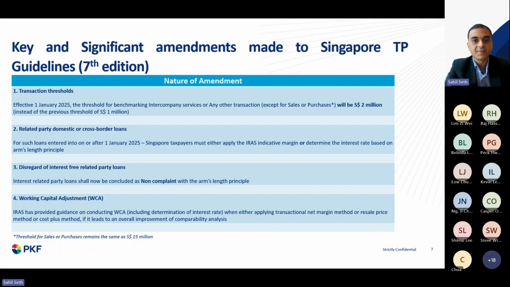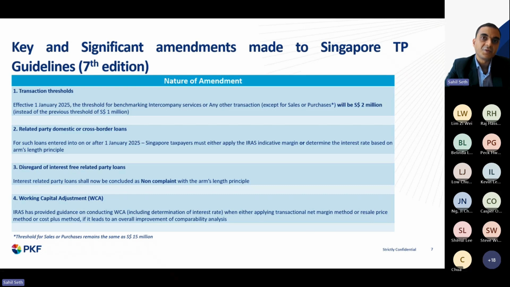These are permissible by law, and they are done to improve the differences between the comparable companies or benchmarking analysis companies and the Singapore entity or the tested party, right? The main caveat here is that companies can perform any kind of adjustment as long as it improves the comparability analysis. There is a full detail on this, which maybe we will cover in our subsequent webinars, because they are detailed topics in themselves.